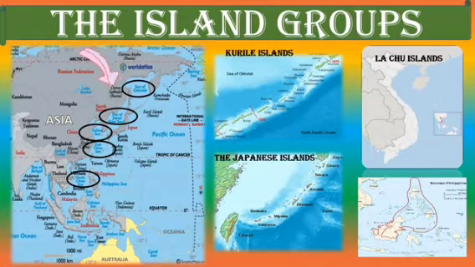Now these islands are all of volcanic origin. That means they are all created because of volcanic activity from the ocean. And they have very fertile soil, deep valleys and steep peaks among them. So they are beautiful places for tourist attraction.